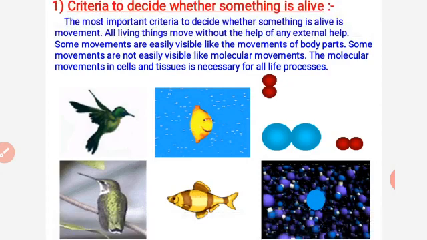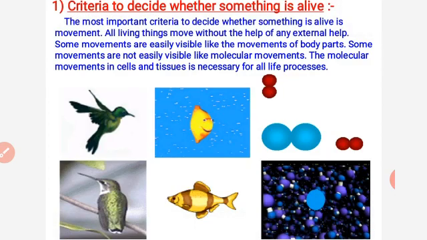Now, you can see some animals here, like a bird, some kinds of fishes, and molecules. These all can move here and there. Birds and fish are alive, whereas atoms and molecules are non-living things. Molecules can move by an external force, whereas a living body can move here and there by its internal wish.